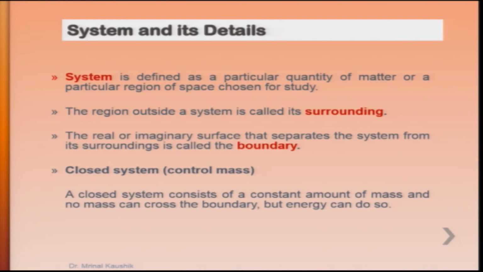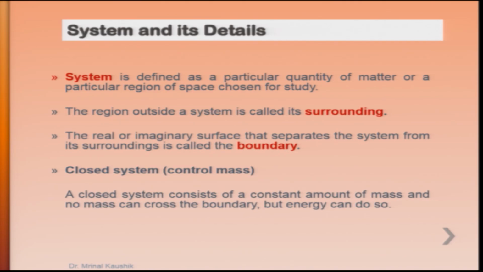Both system as well as surroundings are collectively called the universe. A system is separated from the surroundings by a hypothetical or a real boundary, that is, a surface called the boundary.